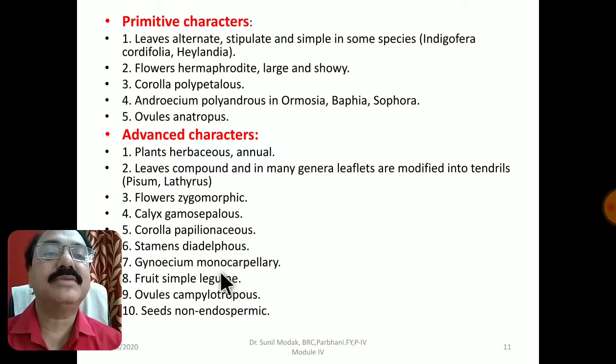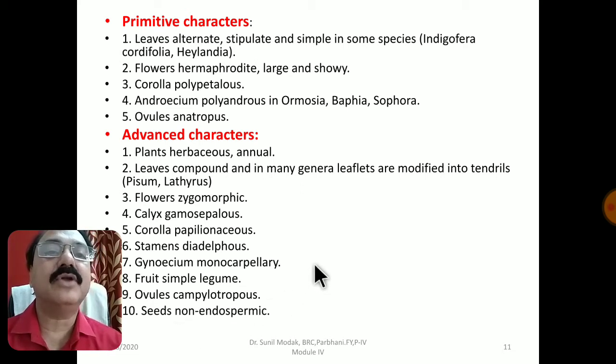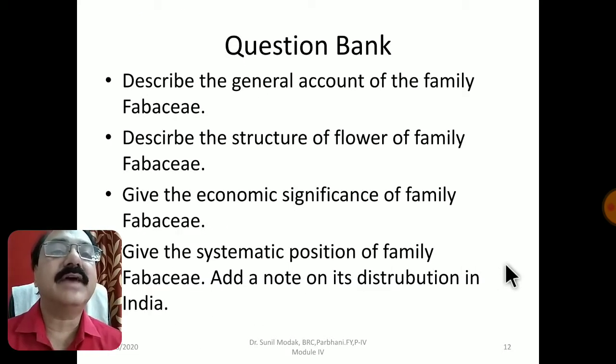Then gynoecium is monocarpellary, fruits are simple, legume, ovule campylotropous. This is also another important feature of this particular family. It is not anatropous, it is slightly inverted, and then the seed becomes non-endospermic. So these are some primitive and advanced characters.